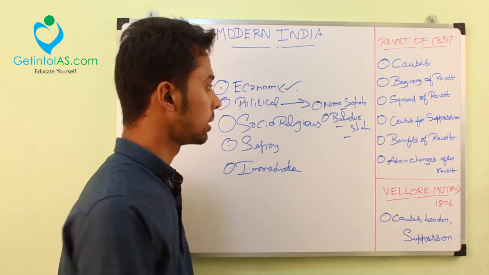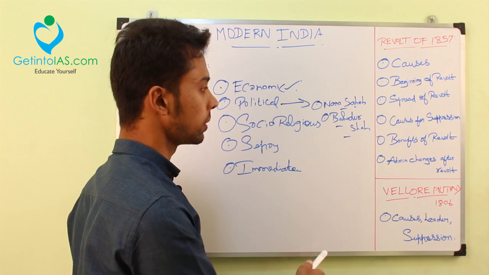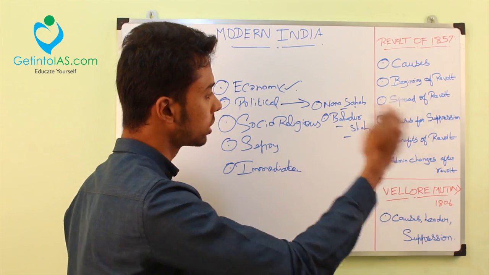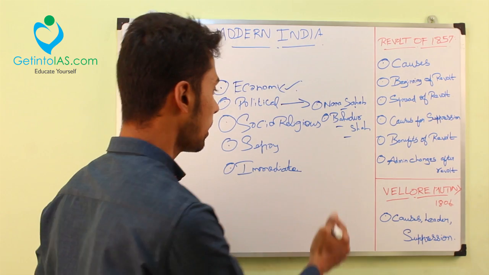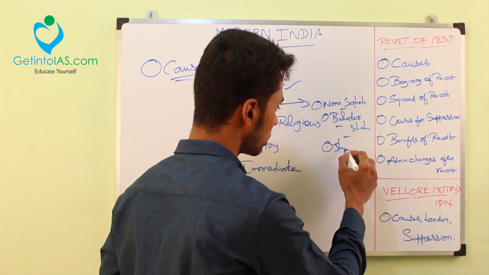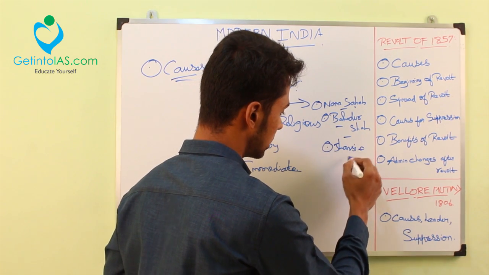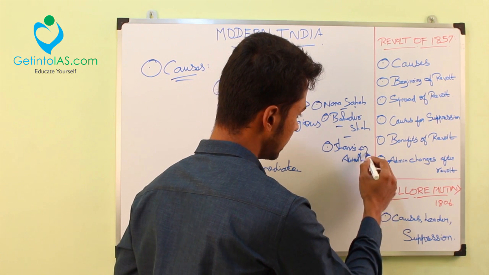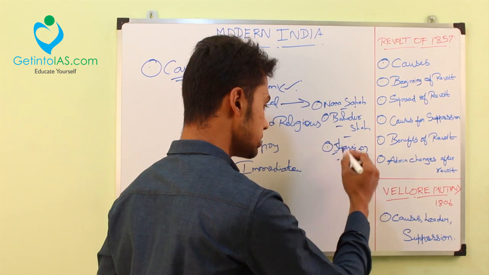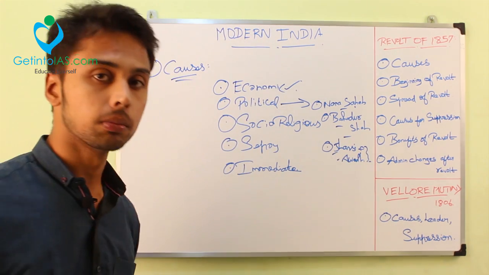So you can easily remember, right? Because Nana Sahib is the son of the last Peshwa and Bahadur Shah is the last Mughal. Maratha and Mughal were both last in some terms. You can remember it easily. Also, another cause is Jhansi and Awadh. These two places were annexed. Annexed by whom? Lord Dalhousie.